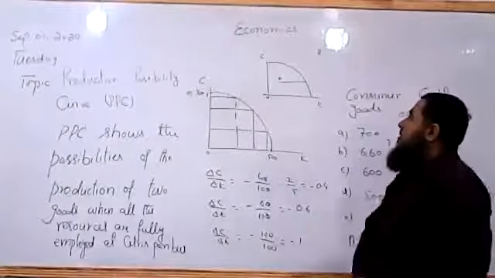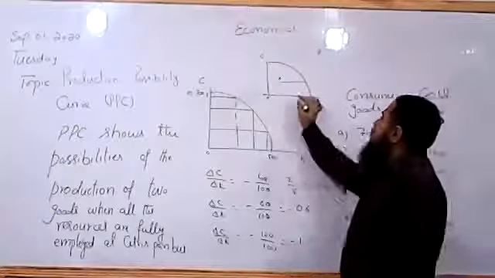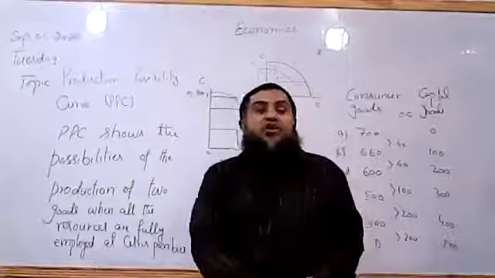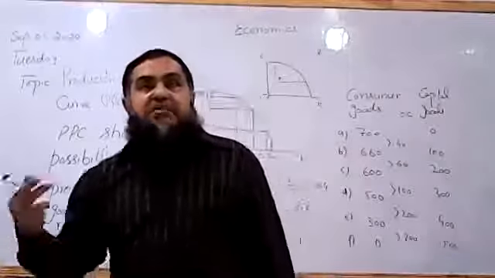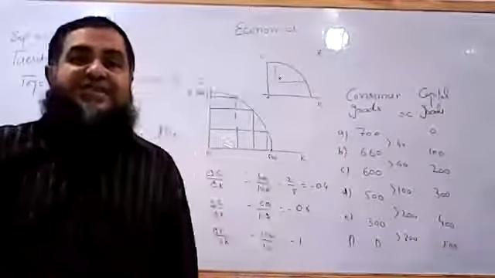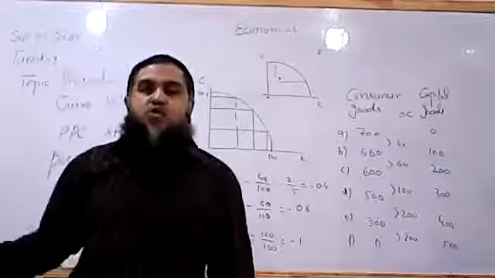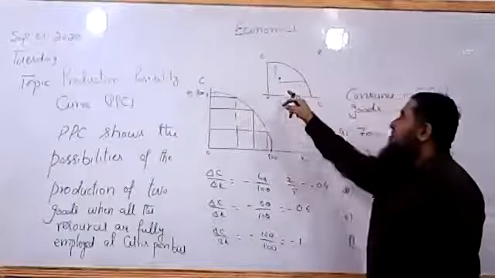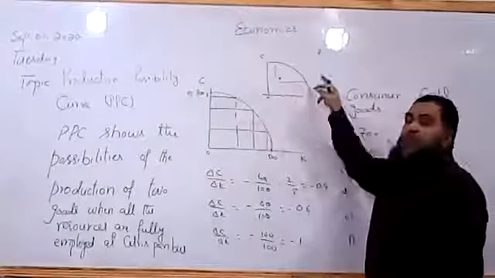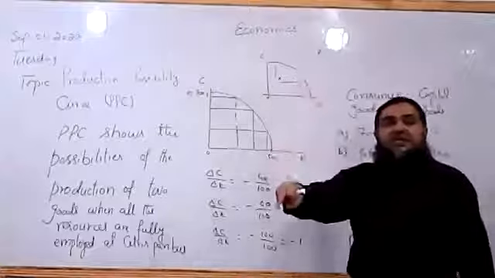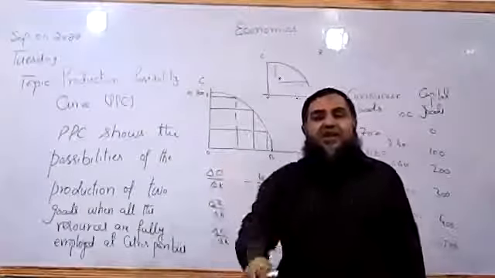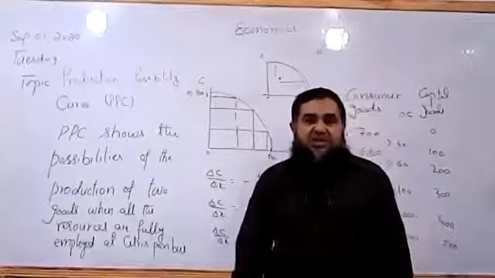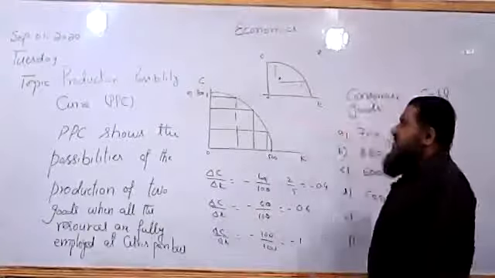So when the economy moves from point X towards the PPC, it shows us actual growth, like our economy will be growing by utilizing its existing resources rather than having more potential. So this shows us actual economic growth if the economy moves from point X towards the PPC, like existing resources are employed in order to produce more of either good or both of them. So this shows us actual economic growth.